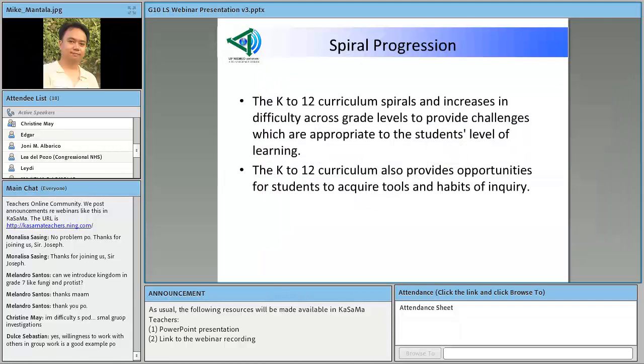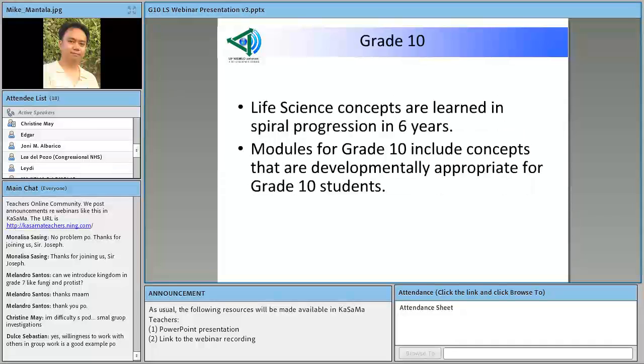Okay, so we move on. Another rationale for the spiral progression of concepts is to decongest the curriculum and provide a more in-depth approach to covering content and uncovering content ideas. In the old curriculum, it's biology first and physics last, or physics on top and biology at the bottom.